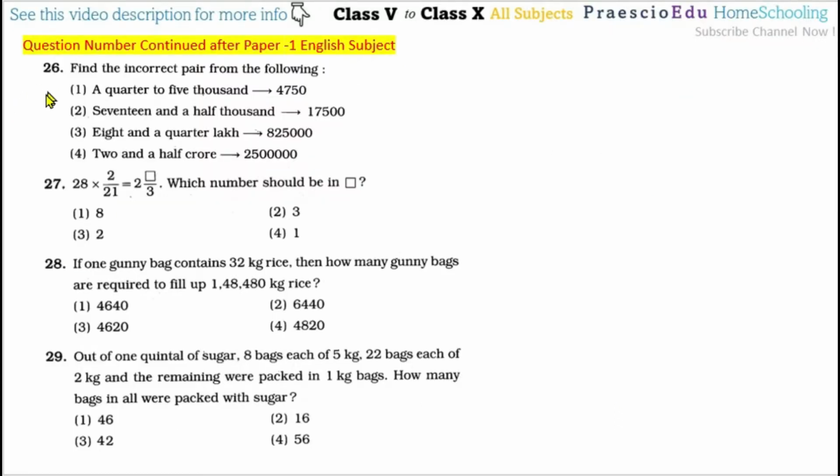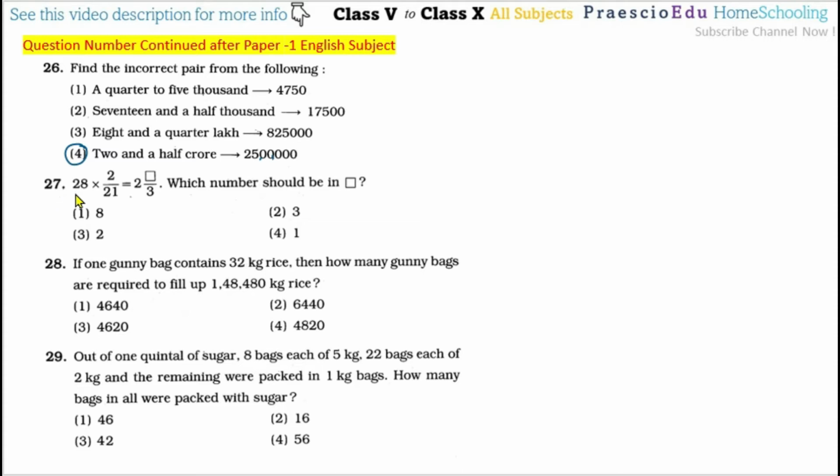So, question number 26, find the incorrect pair from the following. If you read all of these, you will get option number 4, which is 2.5 crore. But here, if you see, it's 25 lakh, which means this pair is the wrong one, so option number 4 is the correct one.